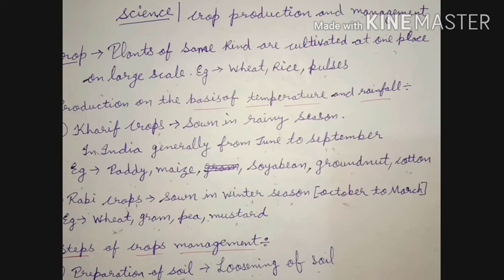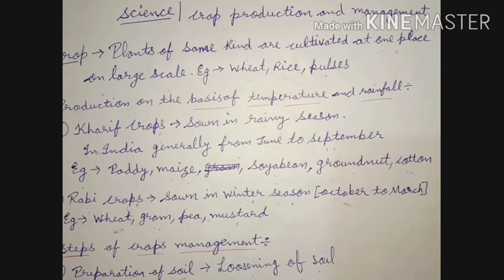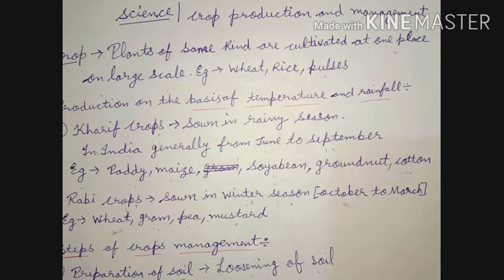Crop production depends on temperature and rainfall, as there are different seasons, and on the basis of different seasons different crops are grown. So we differentiate the crops in two categories, Kharif crops and Rabi crops.